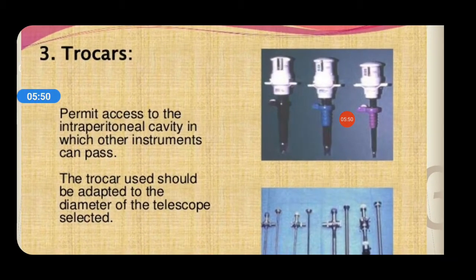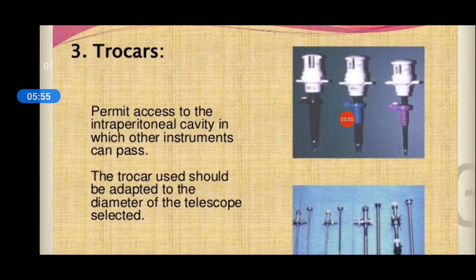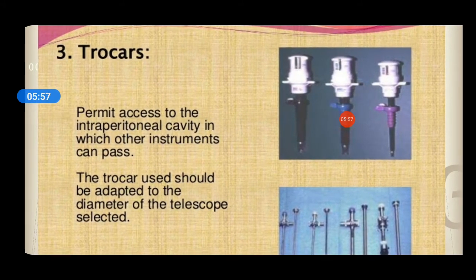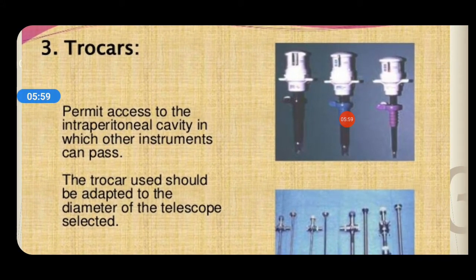And then next are the trocars and cannulas. You might have heard about trocars and cannulas. Trocars permit access to the intraperitoneal cavity through which the instruments can pass. The trocar should be adapted to the diameter of the telescope selected. See, you cannot introduce a different instrument, take it out, and again introduce another into the abdominal cavity. It causes strain to the patient. It is difficult to introduce, remove, and again introduce different instruments.